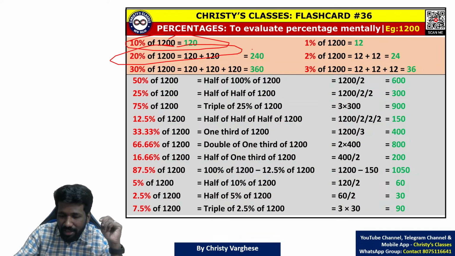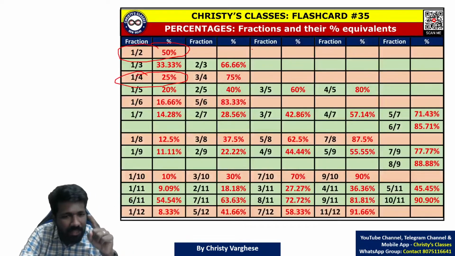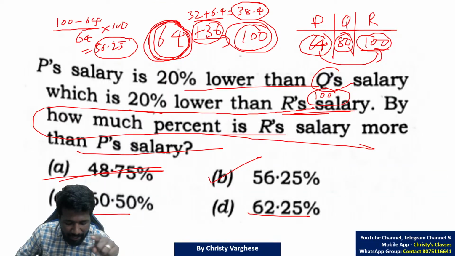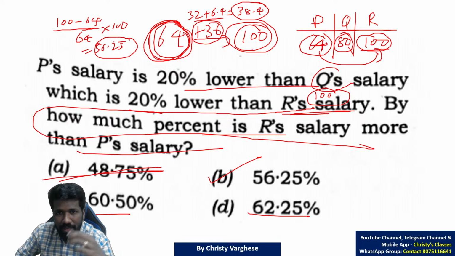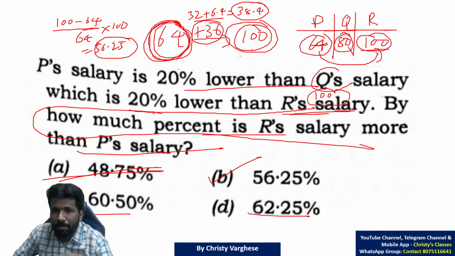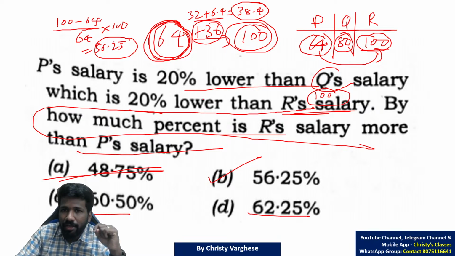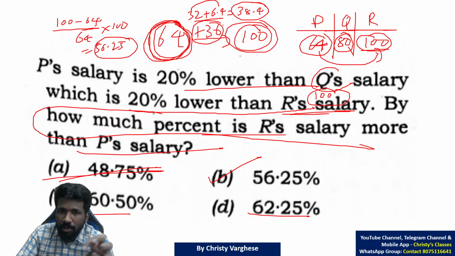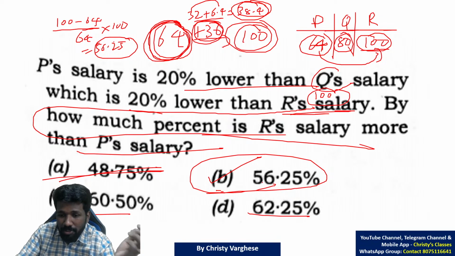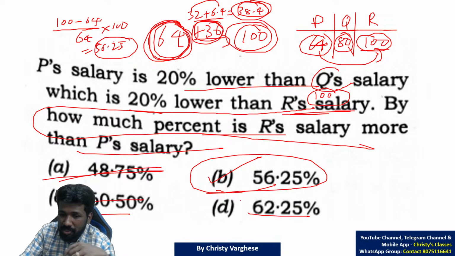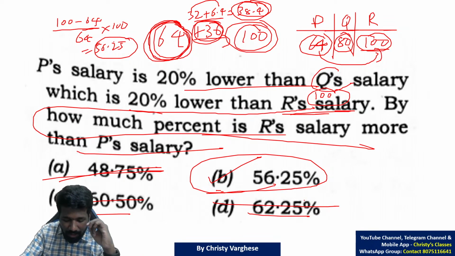Again, this idea, you can check out my percentage class. There you will learn this in detail. Those of you who are watching this video as a study material or preparation material, please check out my lecture on percentages. There you can learn this percentage mental math if you are not aware of it. So 38.4 is 60%. So 36 is below 60%. So below 60%, above 50%. The only option is 56.25. These two options are above 60. Na? That is how you can eliminate.